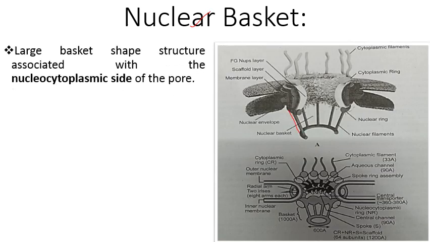Next structure is the nuclear basket. So this is the nuclear basket, this entire structure.